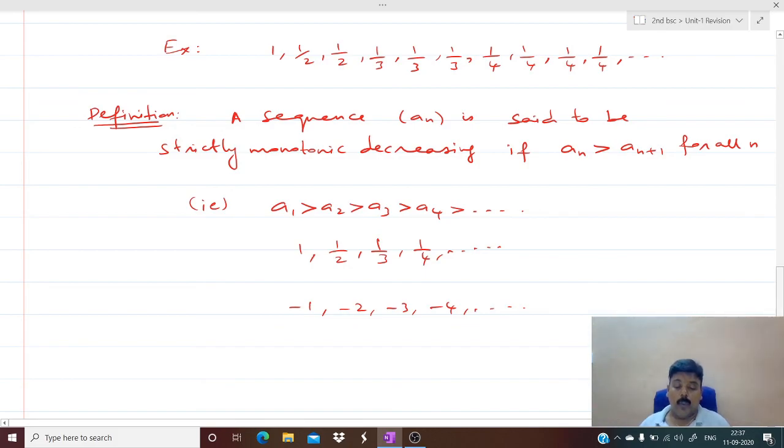So these are some of the examples of monotonic increasing, decreasing, and strictly monotonic increasing and strictly decreasing sequences.